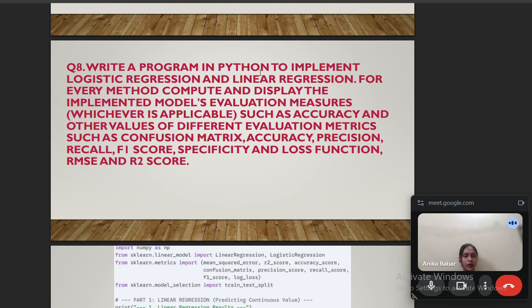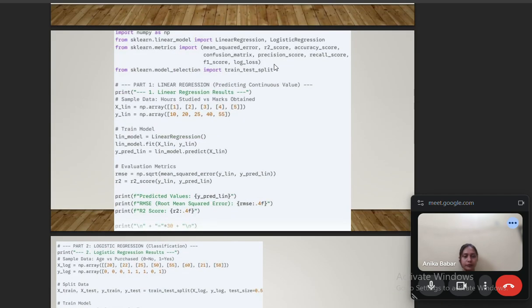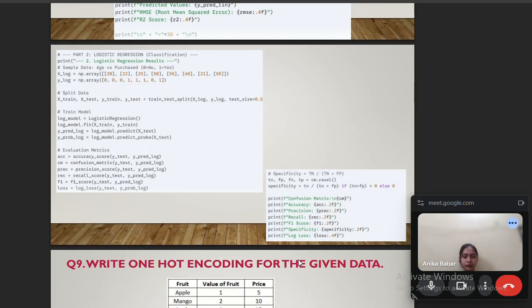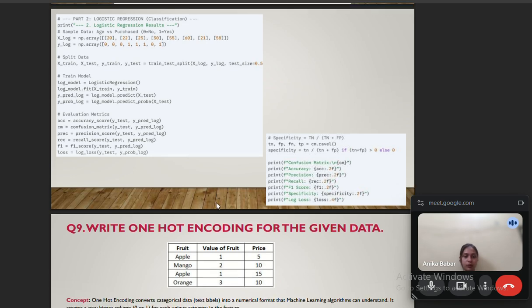Now for the eighth question, we have to write a Python program to implement logistic regression and linear regression. And for every method, compute and display the evaluation measures of the implemented models, such as the confusion matrix, accuracy, precision, recall, F1 score, specificity, and loss functions, RMSE, and R2 score. So here is the Python program. You can go through it.